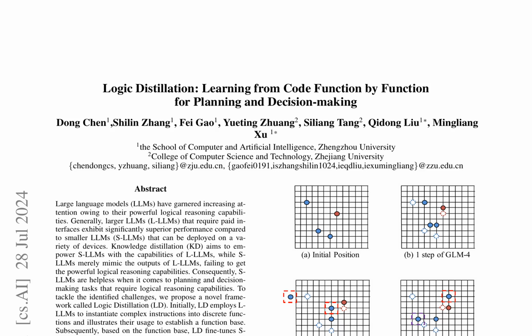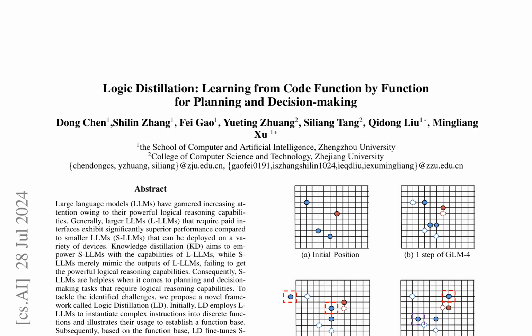The Logic Distillation (LD) framework is proposed to empower smaller language models (S-LLMs) with the planning and decision-making capabilities of larger language models (L-LLMs). L-LLMs exhibit superior performance in logical reasoning and planning tasks, but their large computational requirements make them impractical for deployment. S-LLMs, on the other hand, are more deployable but lack the capabilities of L-LLMs.